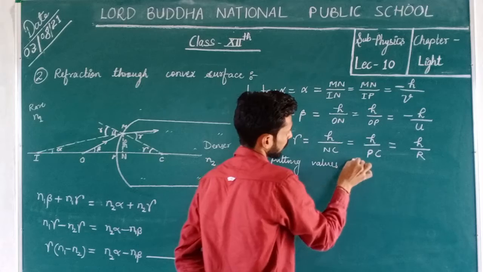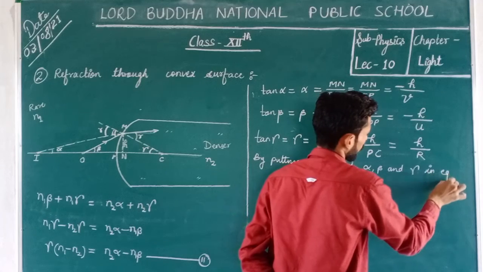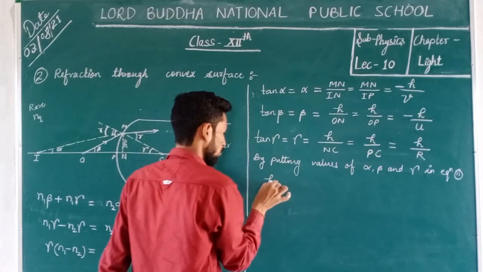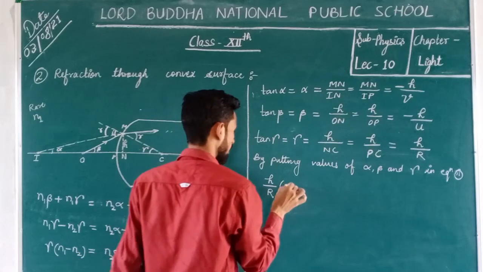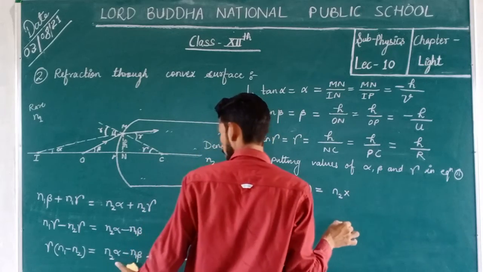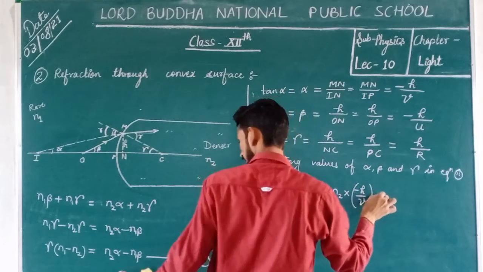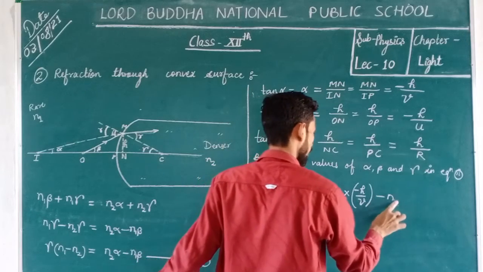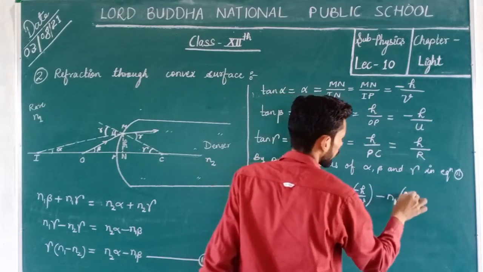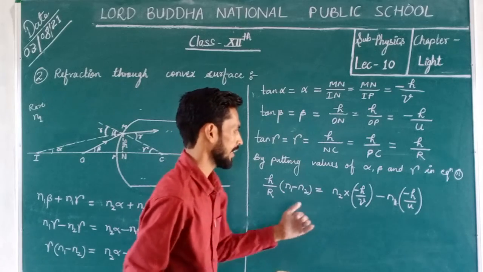By putting values of alpha, beta and gamma in equation second, from here we can write h upon R in place of gamma, so h upon R in the bracket n1 minus n2, and that's equal to, here is the n2 into the value of alpha, which is minus h upon v, so minus h upon v, and take the negative sign, so right here n1 and beta, the value of beta, that is minus h upon u. Clear that? So take the common as h.